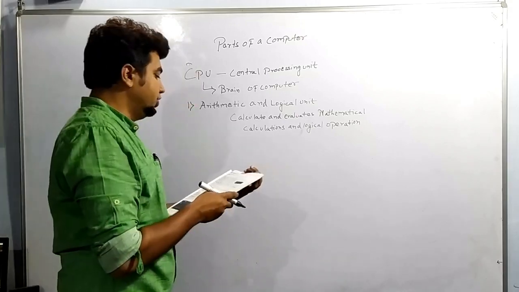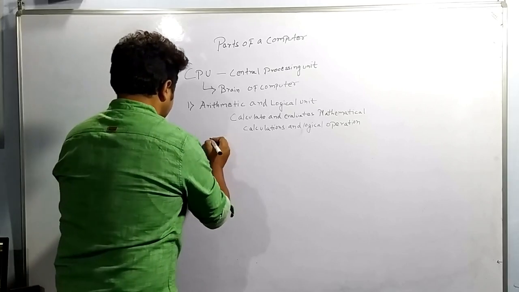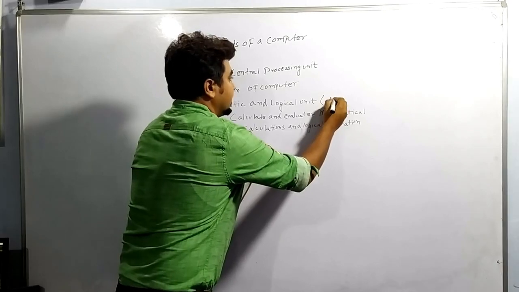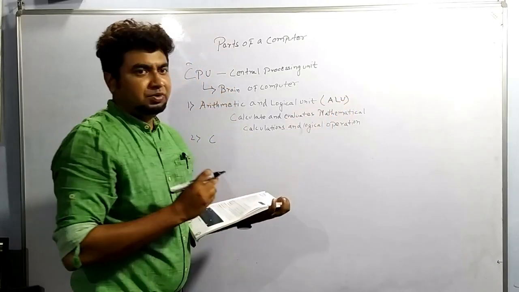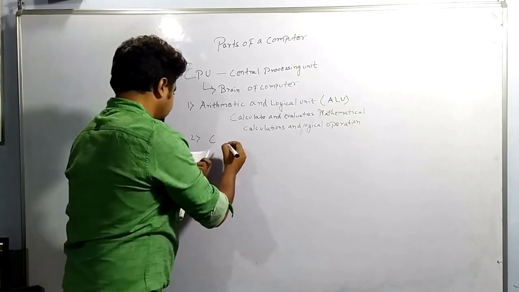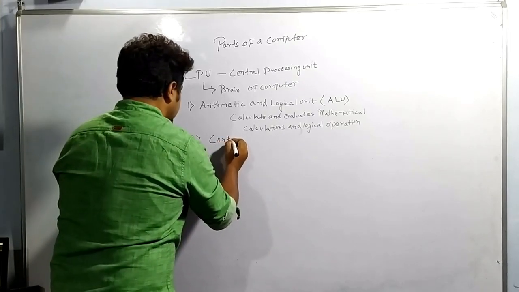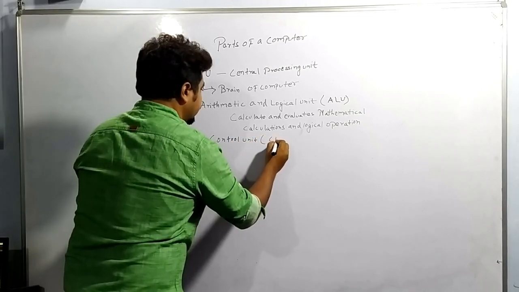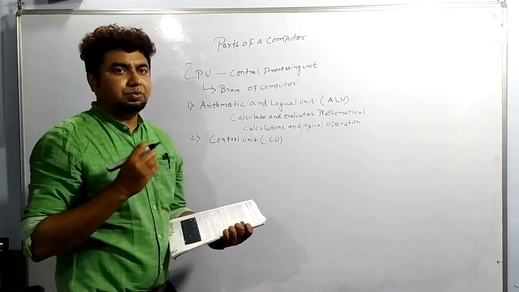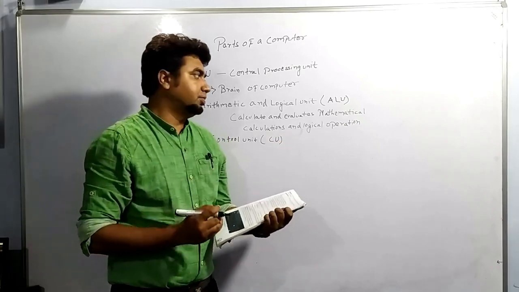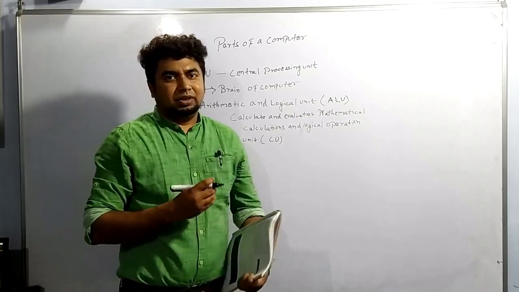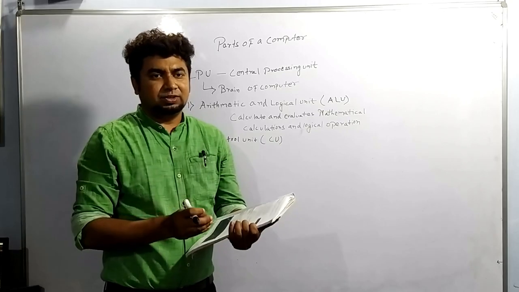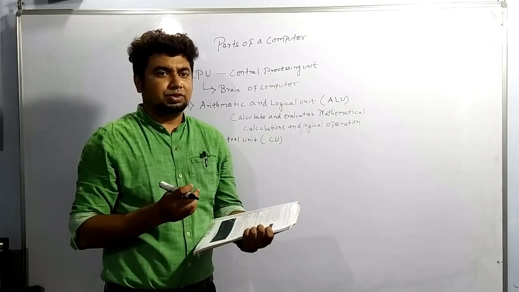Second part is control unit, CU. I am writing the short form of the arithmetic and logical unit as ALU. Now the second part is control unit, represented by CU. It transfers information from one part to another part. In the case of our body, the brain gives signals on what to do and what not to do.